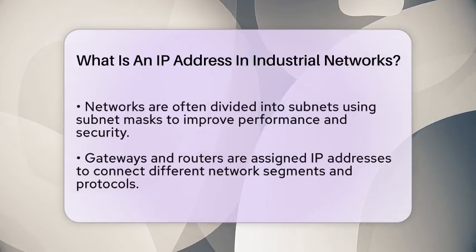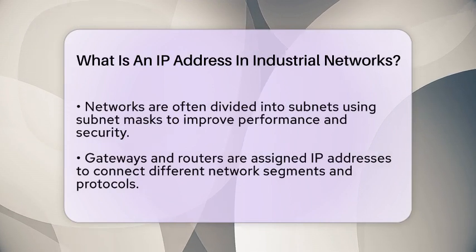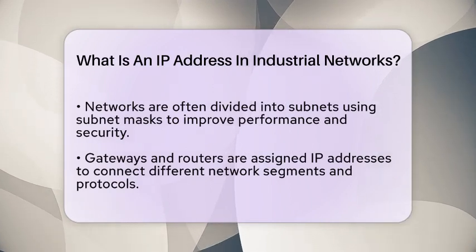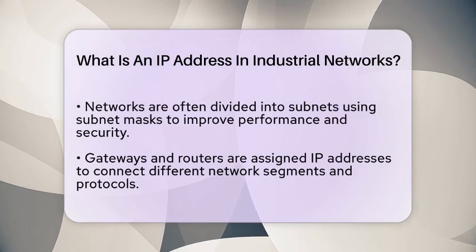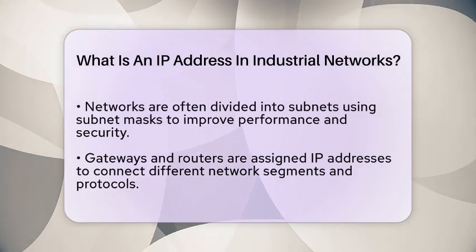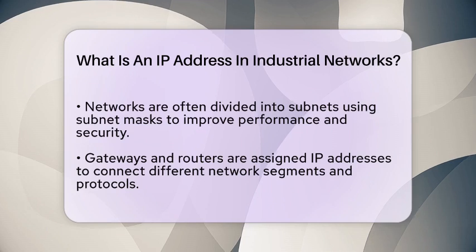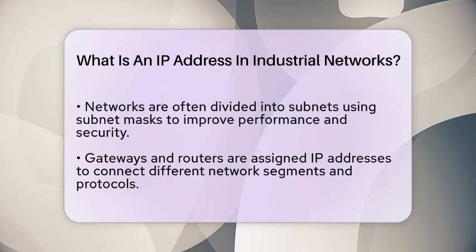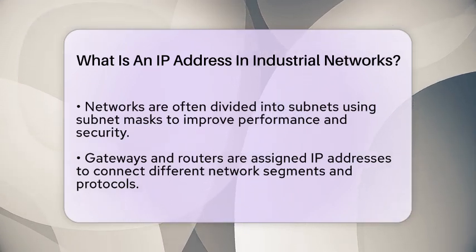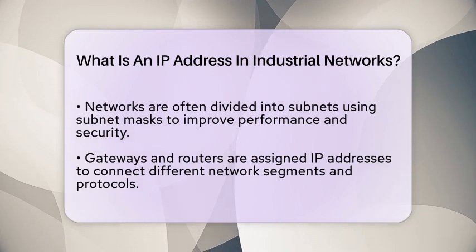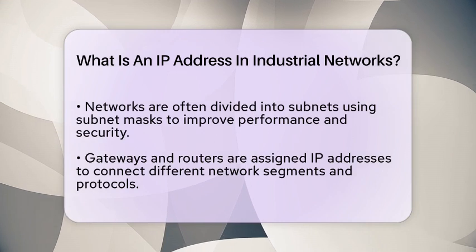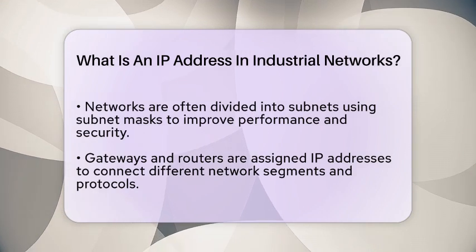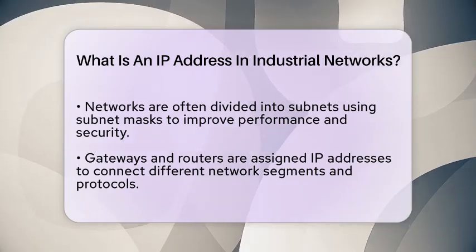To improve performance and security, networks are often divided into smaller segments called subnets. A subnet mask helps define which part of the IP address refers to the network and which part points to the device itself. Gateways and routers are also configured with IP addresses to connect different parts of the network or different protocols. This setup allows legacy systems to communicate with modern smart factory components seamlessly.